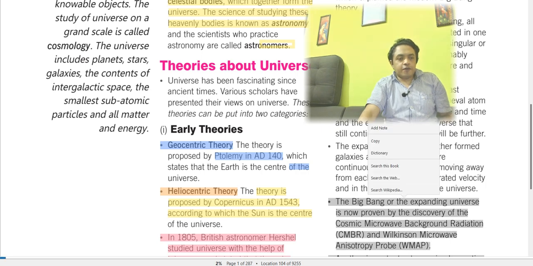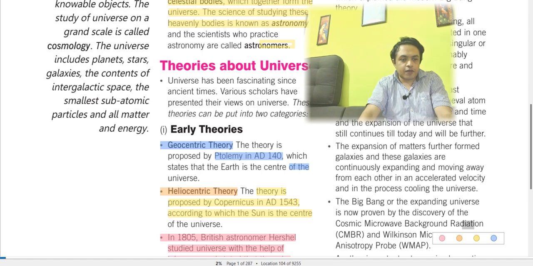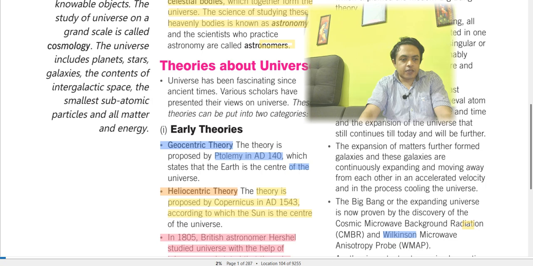The Big Bang theory or the expanding universe is now proven by the discovery of the cosmic microwave background radiation and the Wilkinson Microwave Anisotropy Probe.